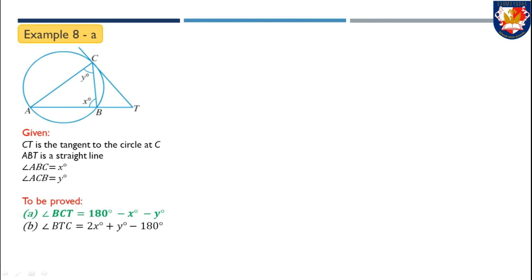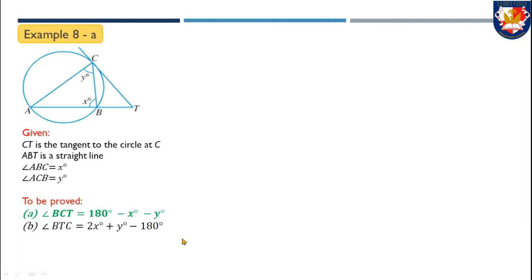Before we begin our proofs, let's rewrite all the information in the question. It is given that CT is tangent to the circle at point C. ABT is a straight line, and angle ABC is angle X, angle ACB is angle Y. For this part, we have to prove that angle BCT equals 180 degrees minus X minus Y.